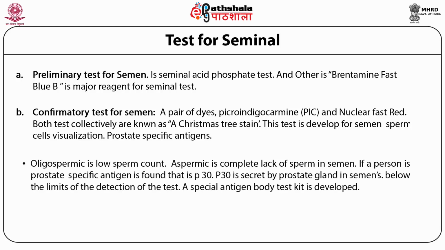An oligospermic person has a low sperm count. An aspermic person has a complete lack of sperm in semen. If a person has semen that is below the limits, then it is tested with the prostate specific antigen, that is P30. P30 is a secretion secreted by the prostate gland. A special antibody test kit has also been developed.